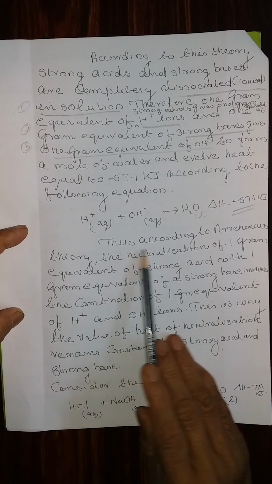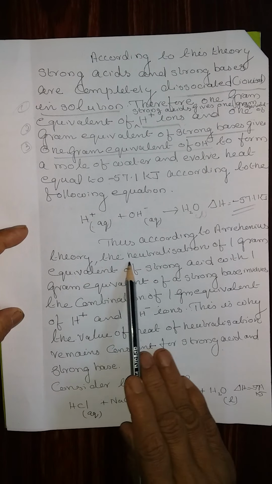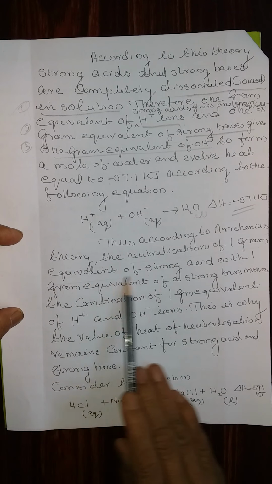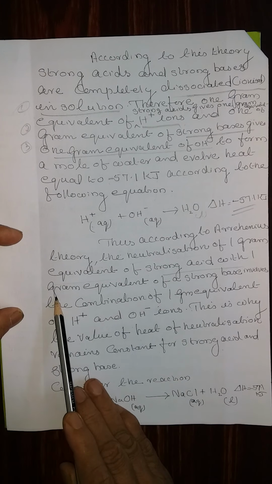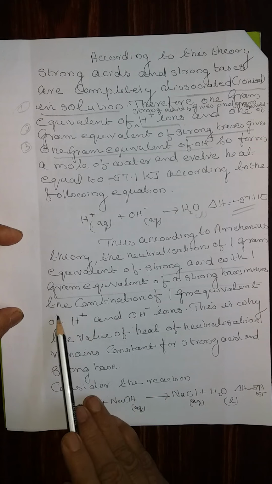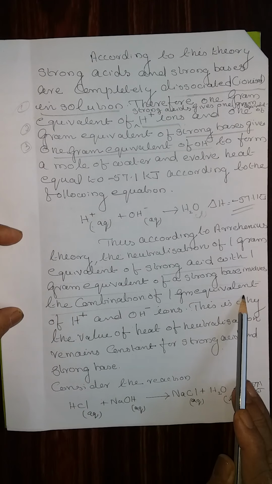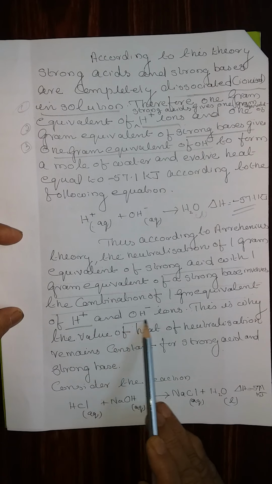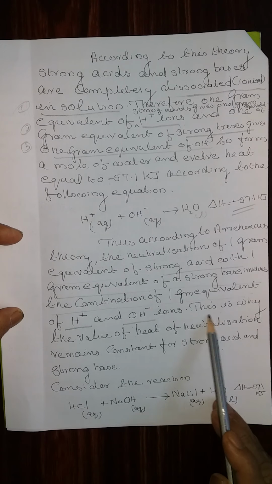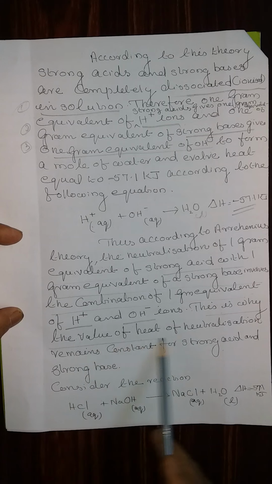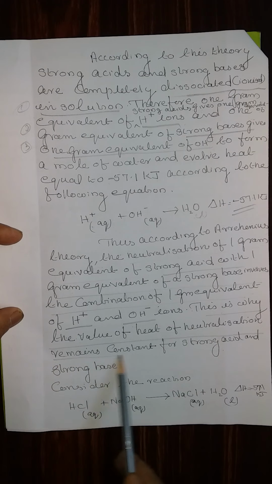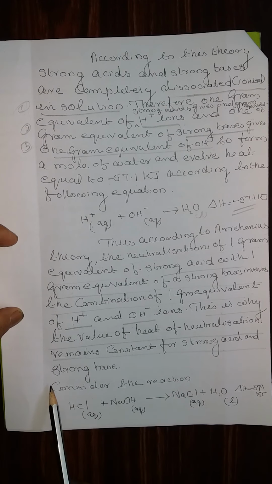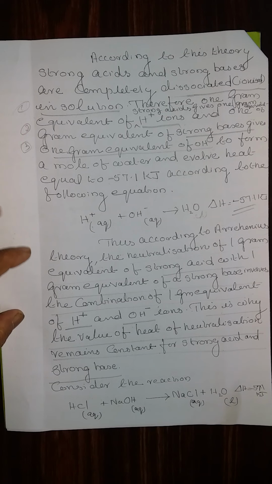Thus, according to the Arrhenius theory, the neutralization of 1 gram equivalent of strong acid with 1 gram equivalent of strong base involves the combination of 1 gram equivalent of H plus and OH minus ions. This is why the value of heat of neutralization remains constant for strong acid and strong base.